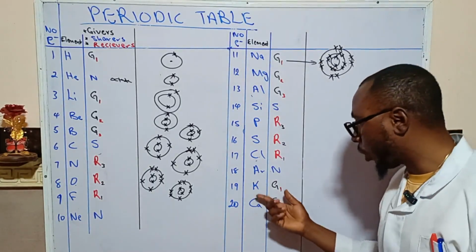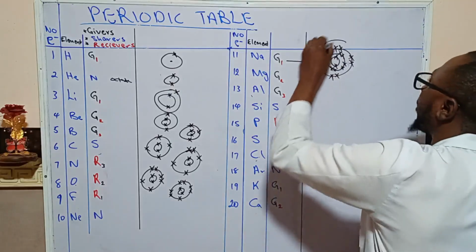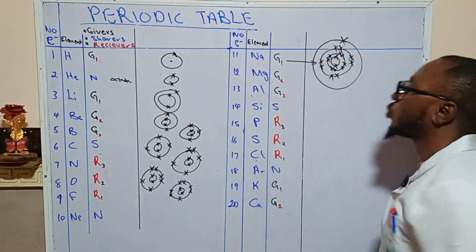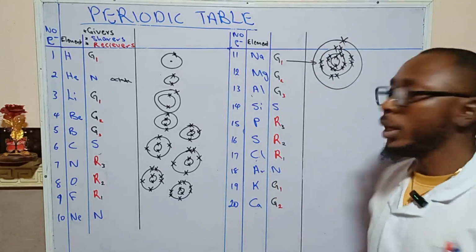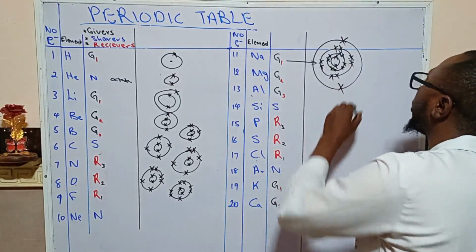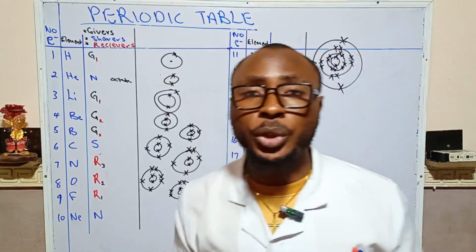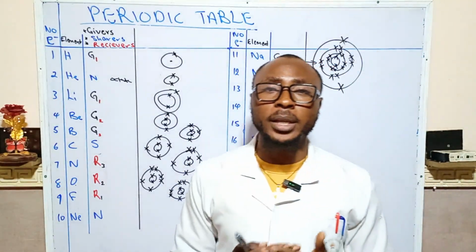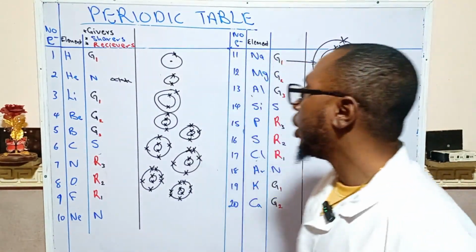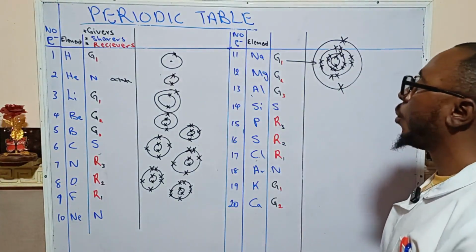The same thing with potassium. Potassium will have another extra shell which has 1, and that's why we say giver 1. And then calcium will have 2. That means we say it's a giver 2. And that is just the concept behind it. Okay, so now let me give you an overview of this.